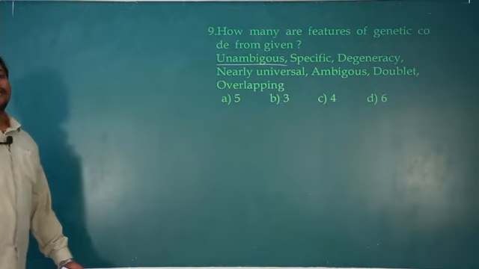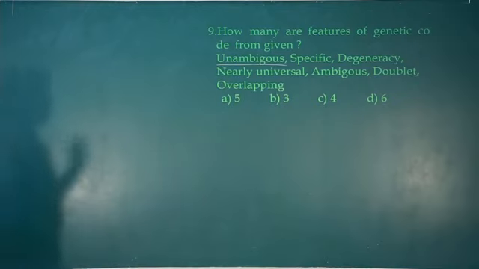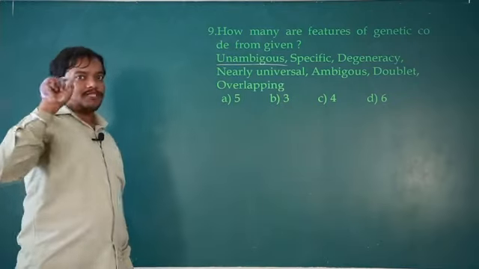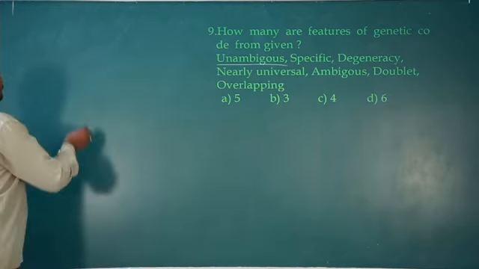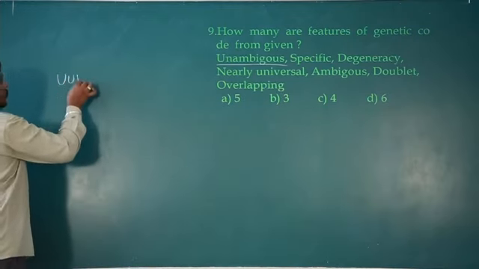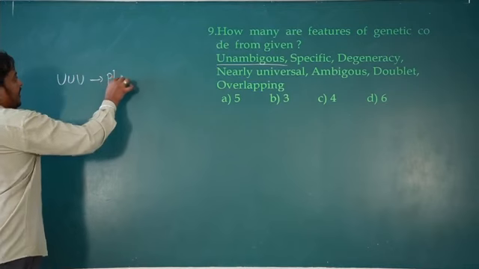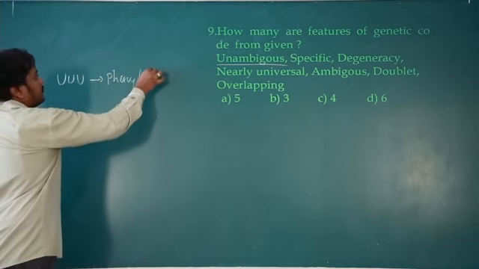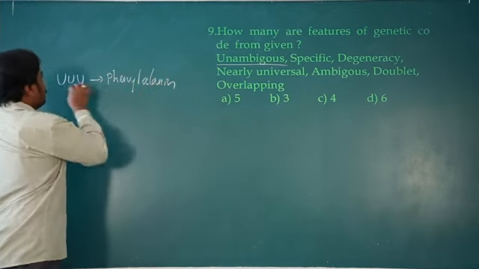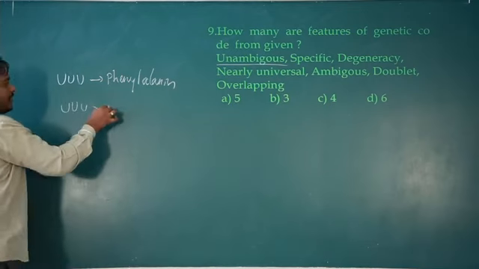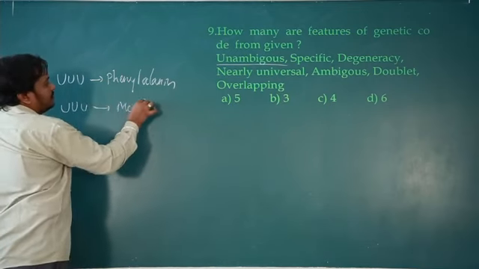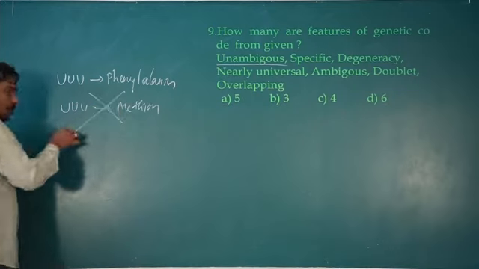Unambiguous: genetic code is unambiguous. One specific codon codes for one specific amino acid only. For example, UUU can code for phenylalanine only. This UUU does not code for methionine. ಇದು methionine ನ ಕೋಡ್ ಮಾಡಲ್ಲ.